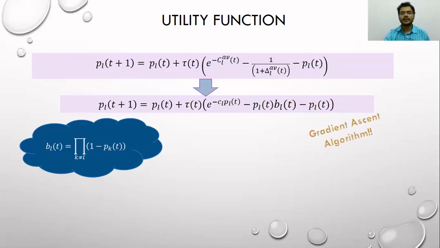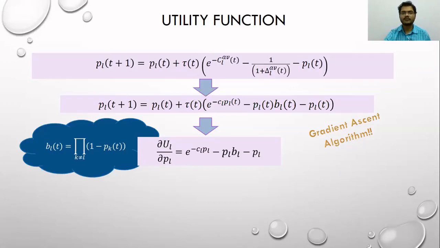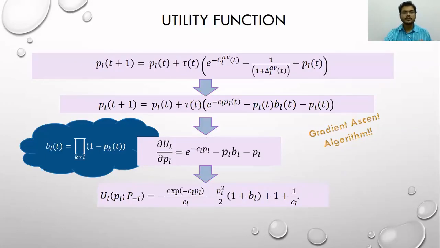And we note that this looks similar to a gradient ascent algorithm. So in expectation, this learning algorithm is maximizing some utility, and hence we assume that there is some utility that is being maximized, and hence we equate the gradient of this utility with the term here, the second term in this expression. And hence integrating on both sides, we get this utility function.